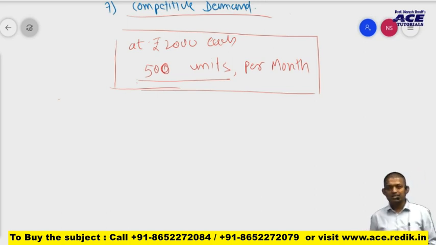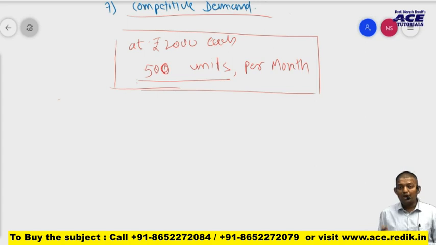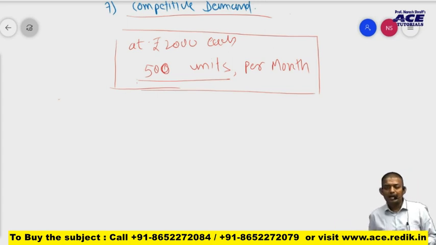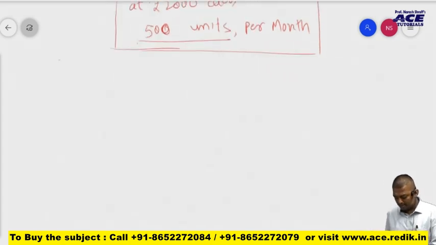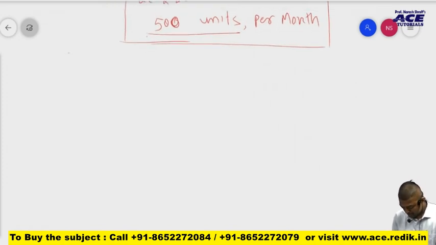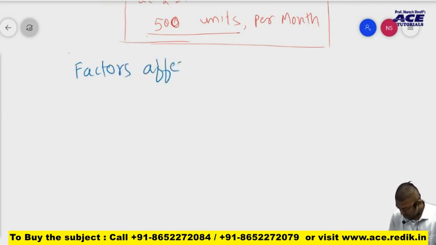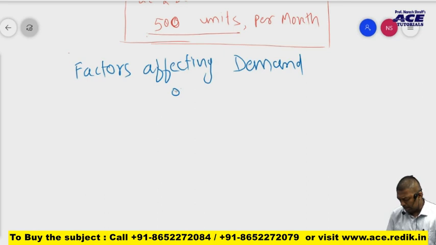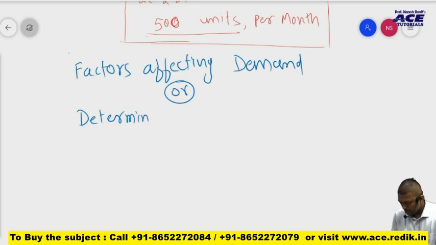It can be changed, and it gets changed because of various factors, and those factors are called factors affecting demand. In other words, I can also call them determinants of demand.